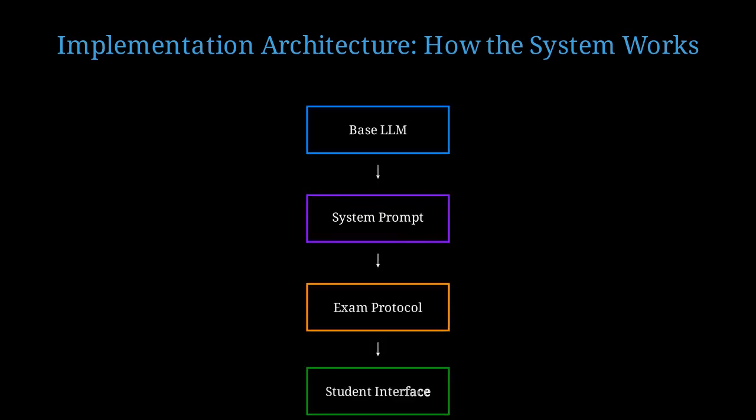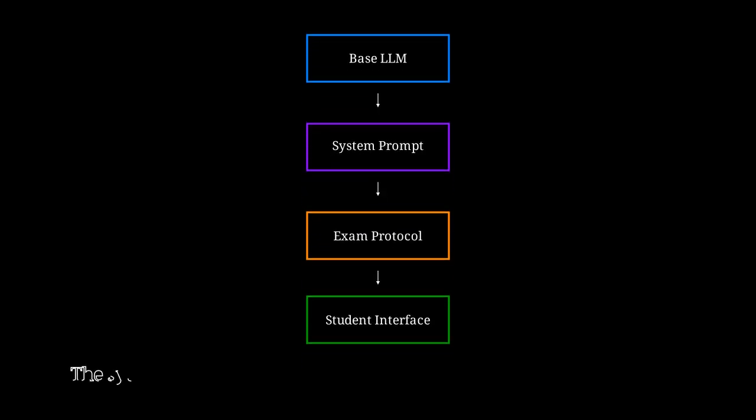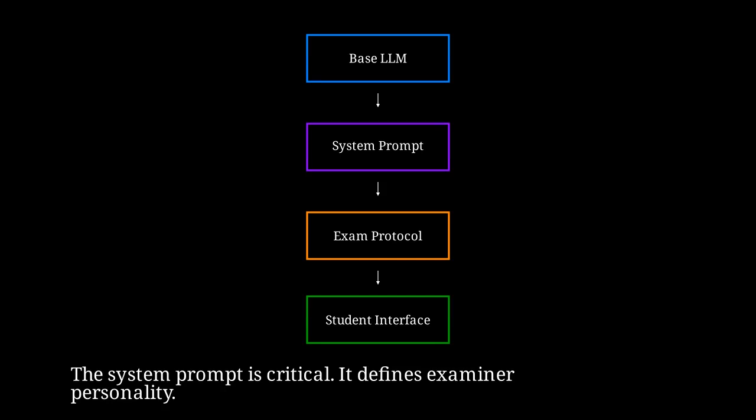Now let us examine the technical architecture. How do we actually implement this AI examination system? The architecture has 4 layers: base language model, system prompt defining examiner behavior, examination protocol, and student interface. The system prompt is absolutely critical. It defines the examiner's personality, strictness level, and pedagogical approach.